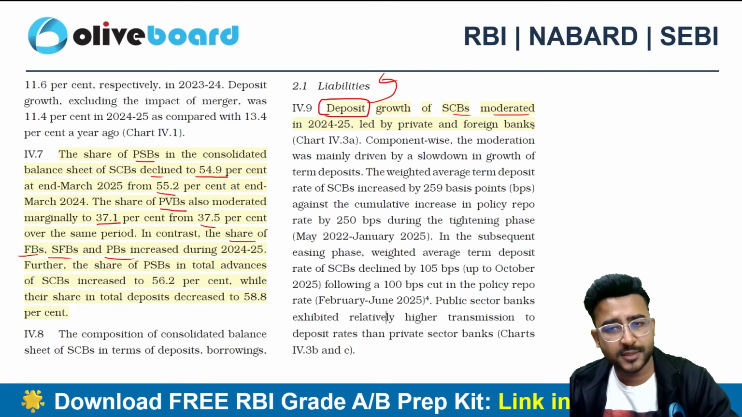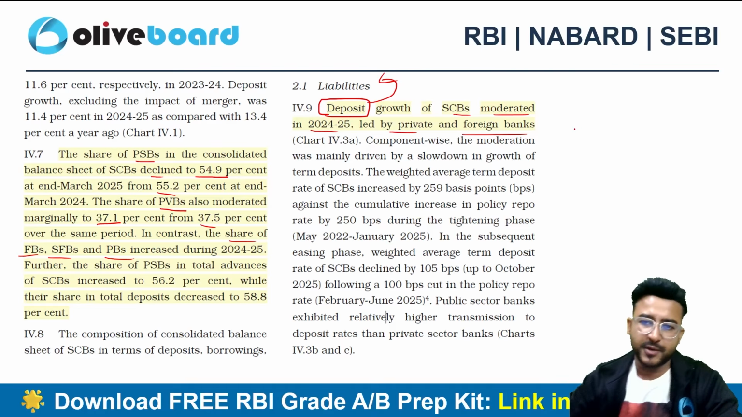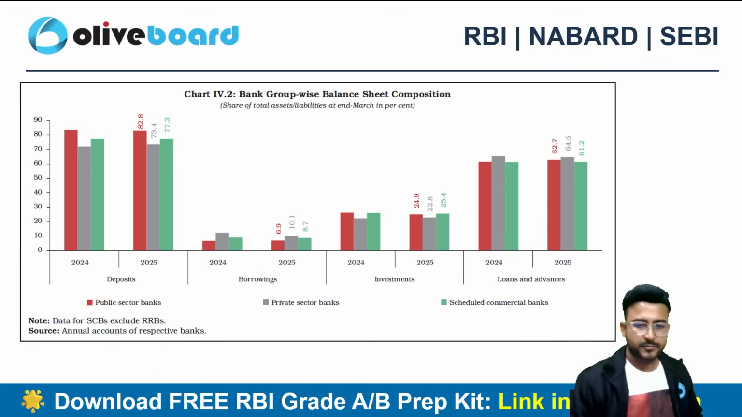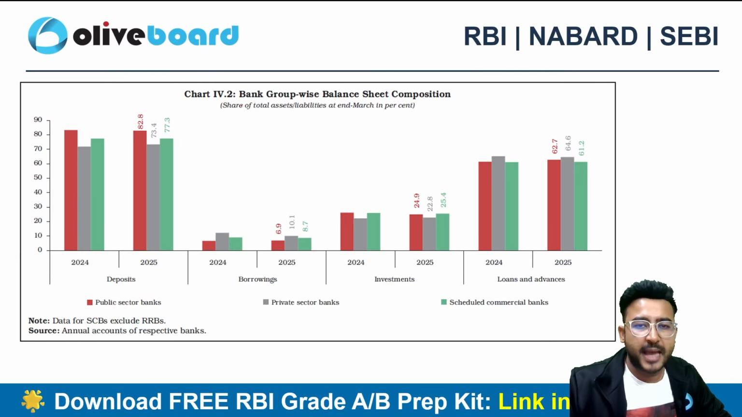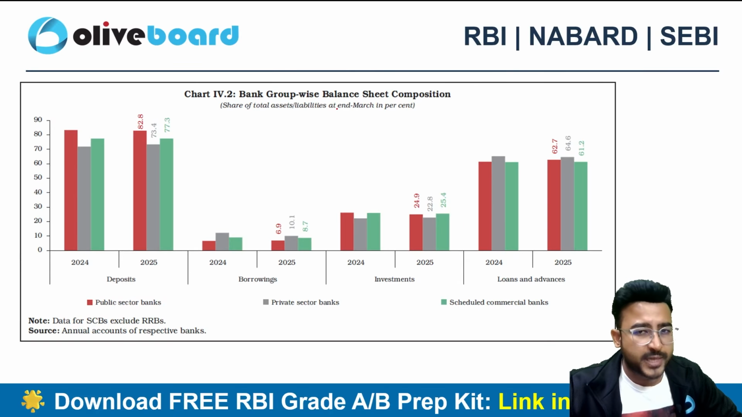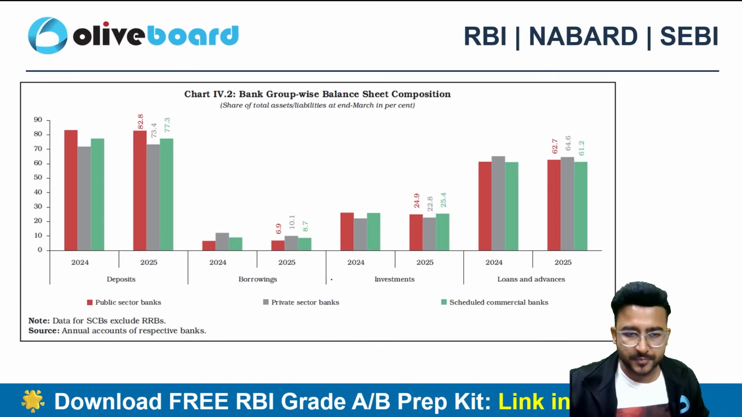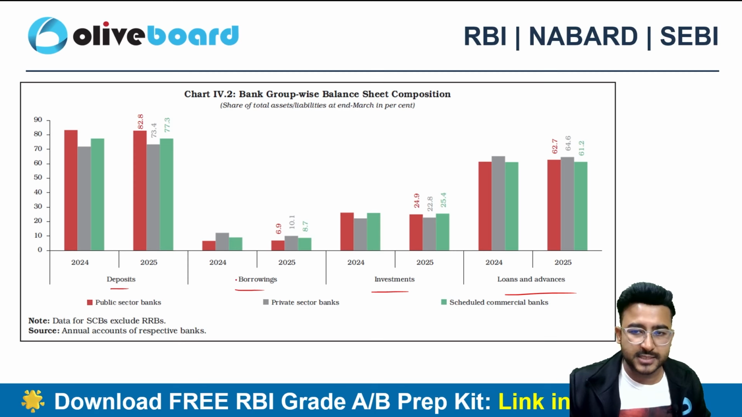So the deposit growth of SCB is moderated in 2025, which was led by private banks and foreign banks. So we can have a look here. Bank group wise balance sheet composition. The balance sheet composition is as follows in terms of deposits, borrowings, investments, loans and advances.